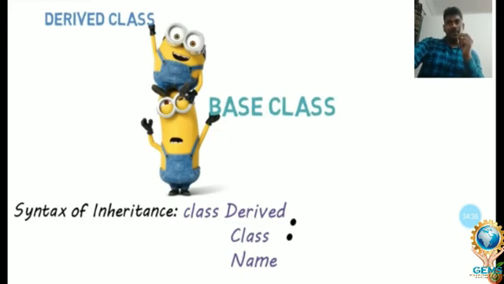So the parent is carrying the child. The properties of the parent are automatically accessed by the child. Only two classes. Please look here, derived class and base class. Please focus on the syntax.